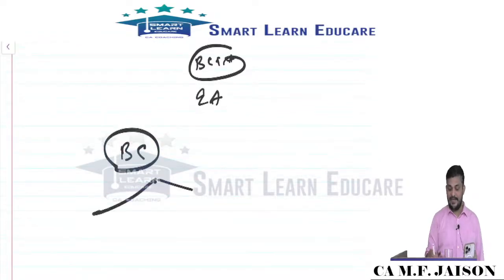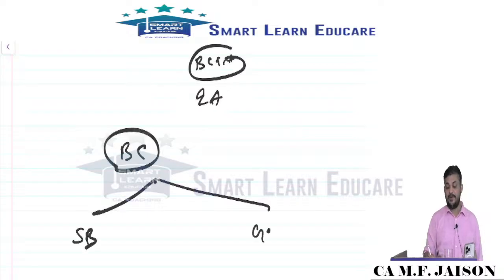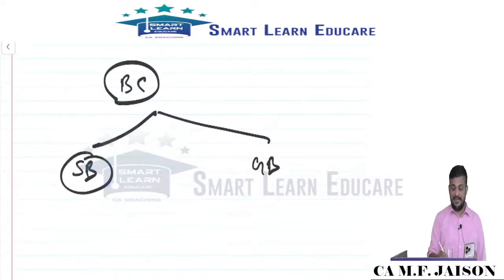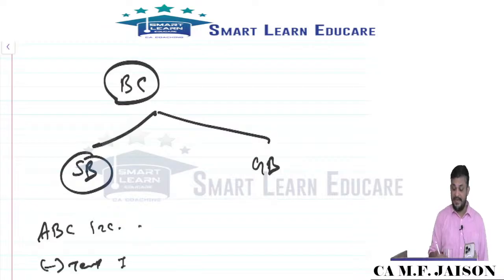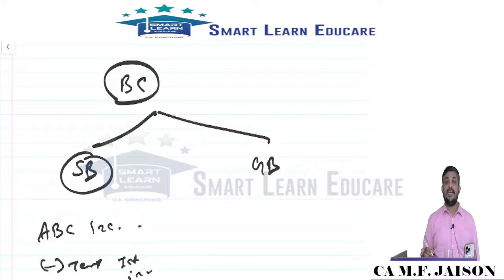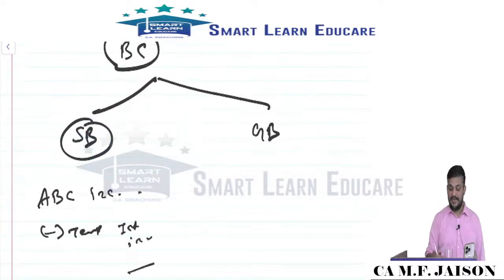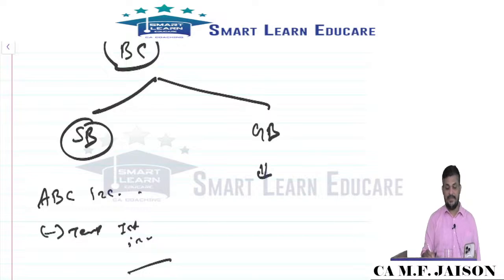There are 2 types of borrowing: specific borrowing and general borrowing. Specific borrowing is actual borrowing cost incurred minus temporary investment income. General borrowing means using the capitalization rate.